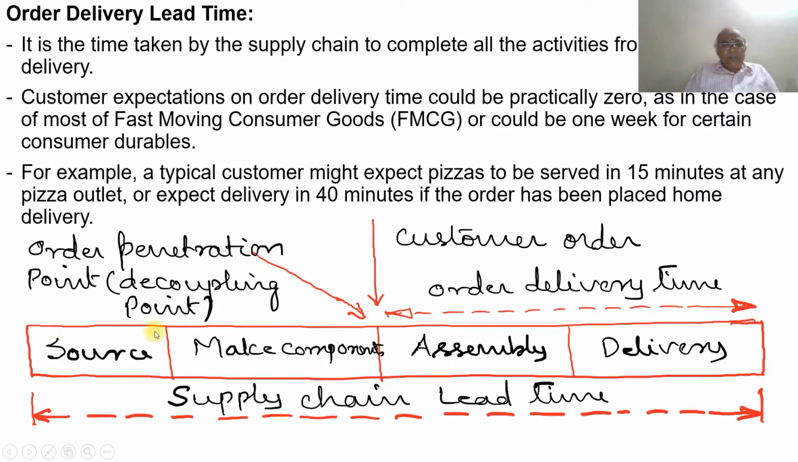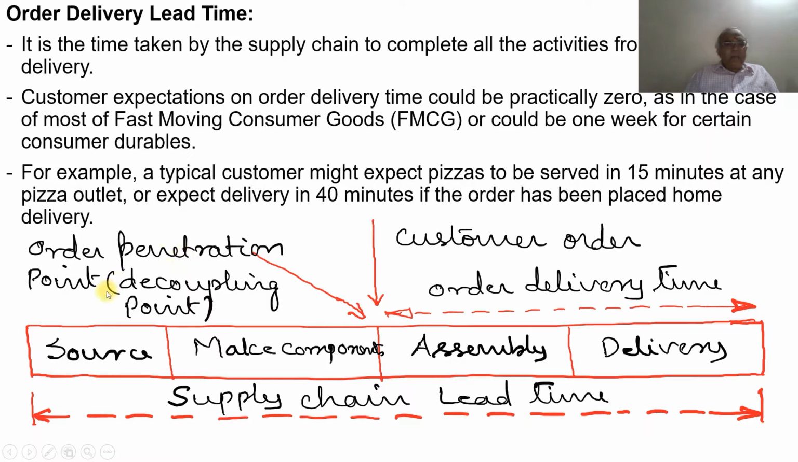So if you see the block diagram here, what are all the things we have? One is the source, then we have to make the component, then we have to make the assembly, then we are going to have the delivery. So source and make components should be ready before the customer order is placed. Once the customer order is placed, they have to do the assembly and deliver. Here the components will already be prepared and kept ready, and once the customer orders, accordingly they will do the assembly and delivery.